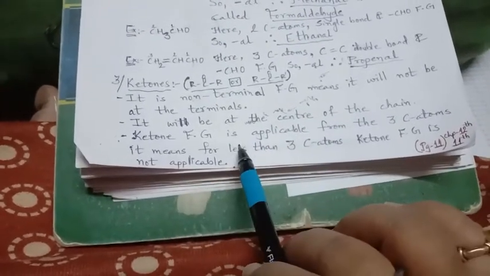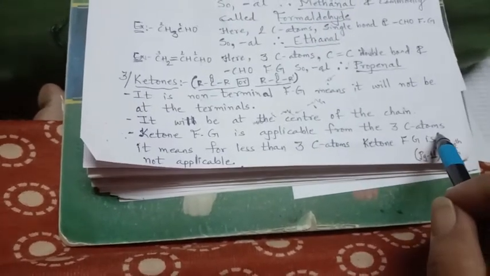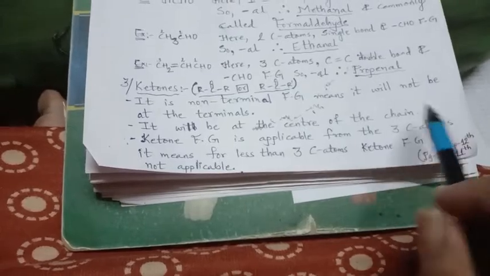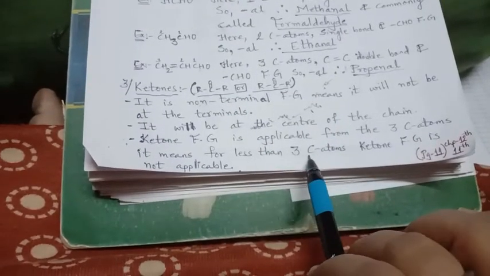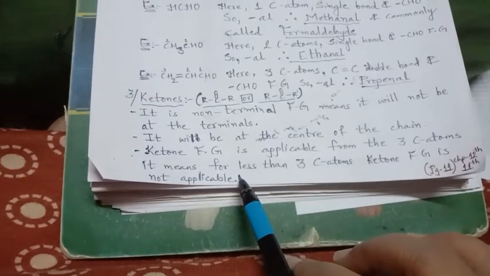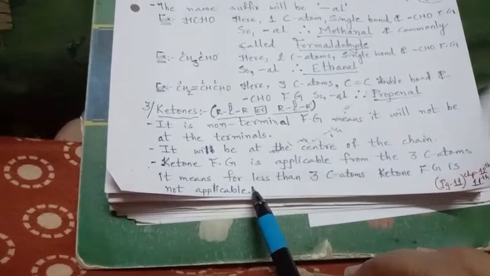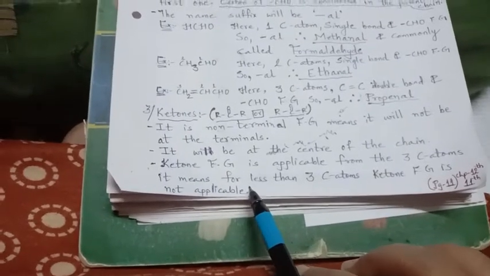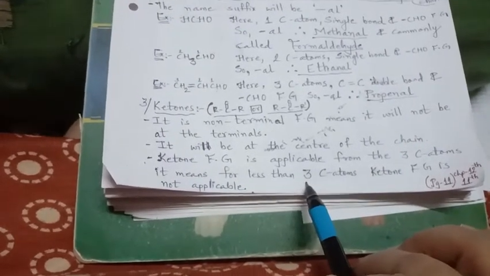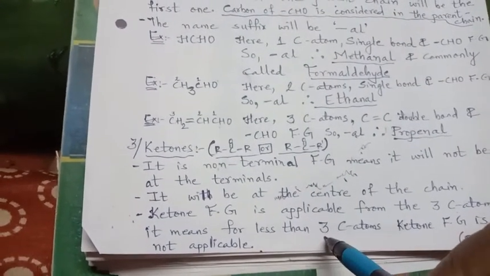The ketone functional group is applicable from the third carbon atom. It means for less than 3 carbon atoms, the ketone functional group is not applicable. For 1 carbon, for 2 carbon, it is not applicable. The smallest ketone starts from 3 carbon atoms, that is the propane family, propanone, right?